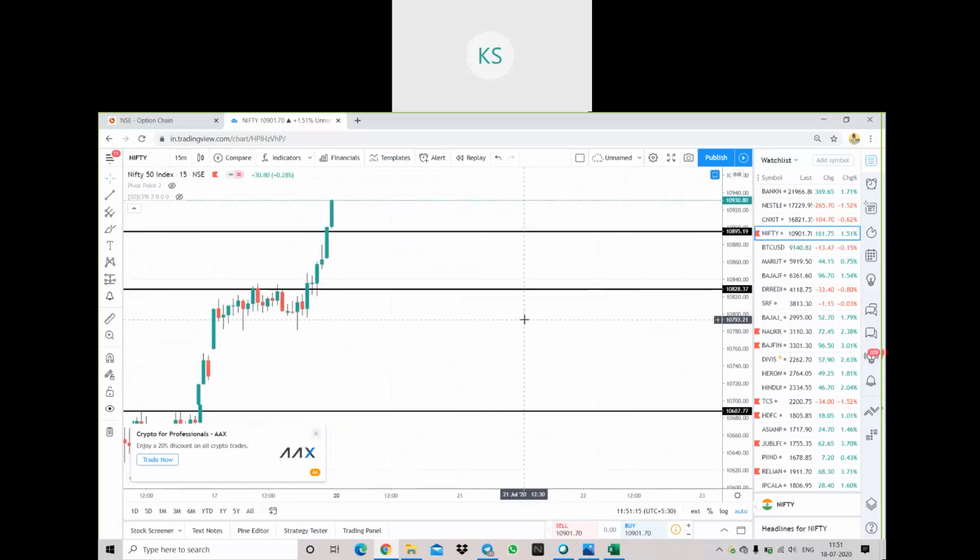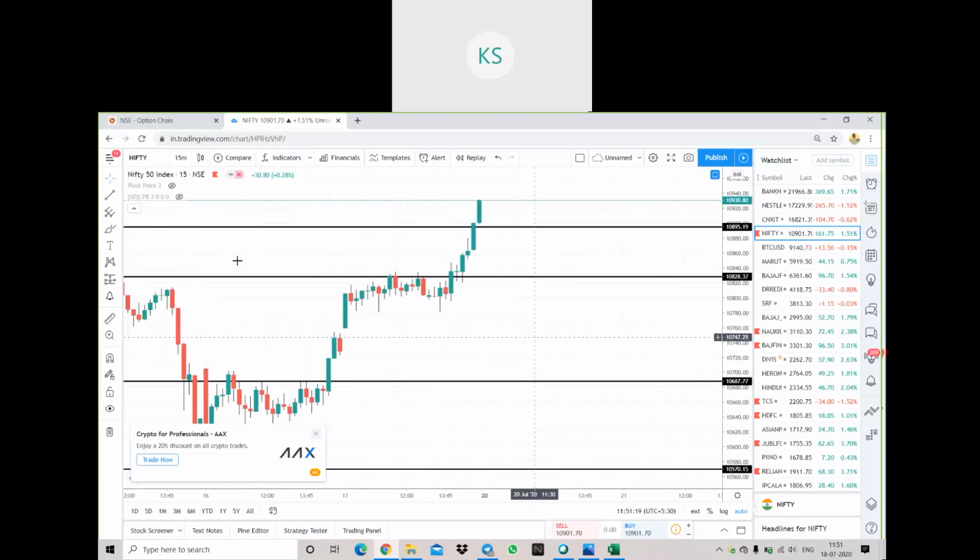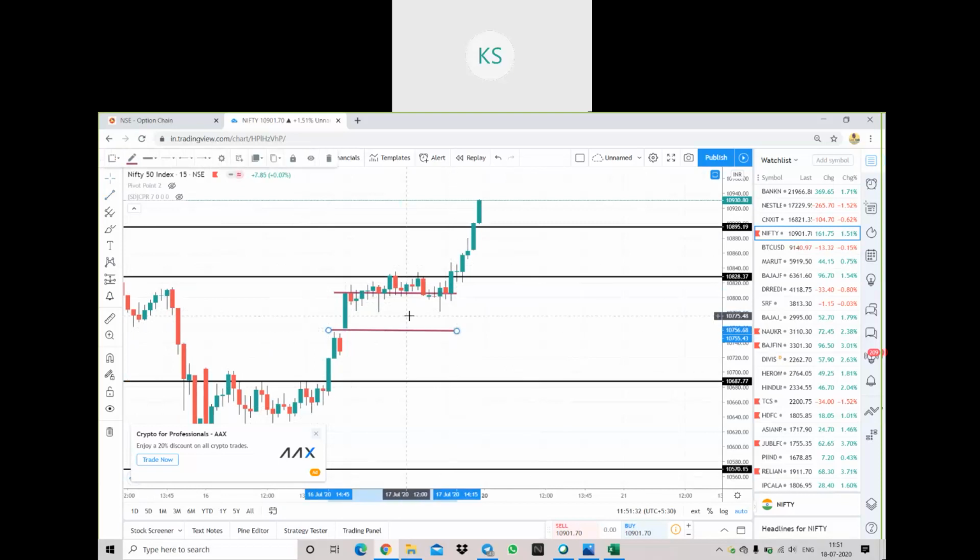In this, you have to see the first 15 minutes time frame candle. Okay. So this is the Nifty chart. This is my first 15 minutes candle. Then you have to draw a range like this. Fine. Now I have drawn a range based on the first 15 minutes candle. And if you see, the market has opened at somewhere 10,750. Right here, you are seeing the price.